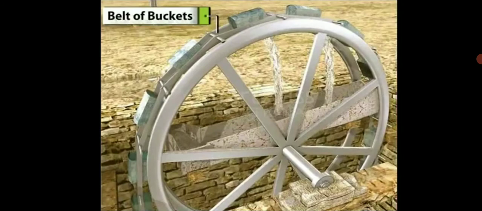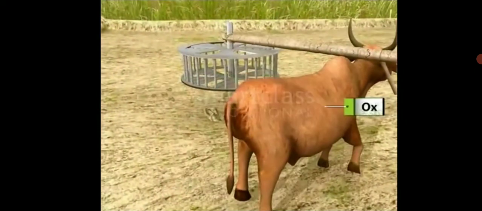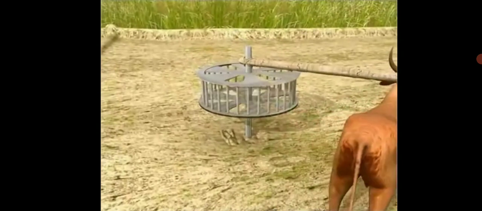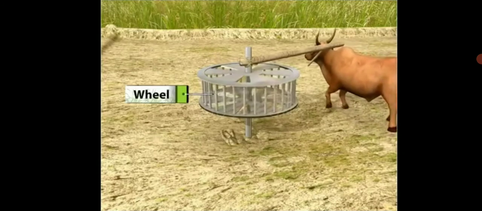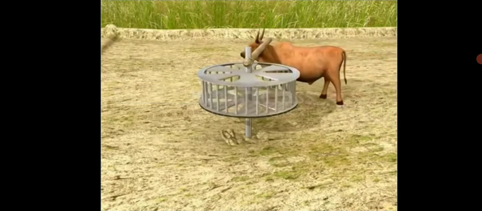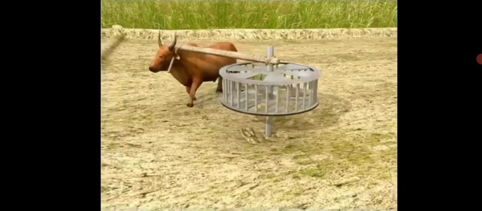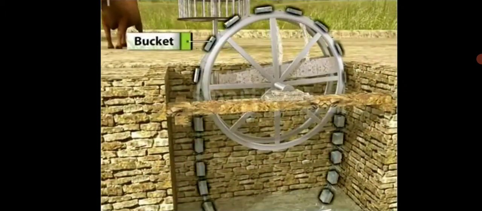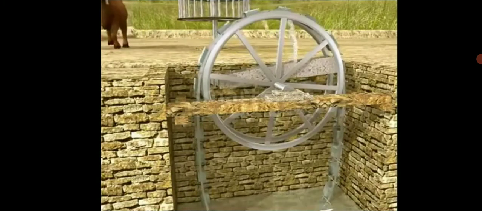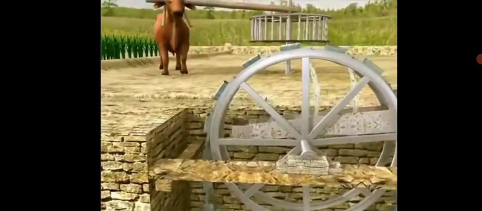It involves the use of two large wheels joined by a belt on which a number of water pots collect water from underground. The wheel is traditionally turned by large animals such as oxen. An animal is used to rotate an axle. This axle is connected to gates, and those gates are connected with the circular object. The circular object is present near the water and another near the land surface. Chains with the pots are connected with the chain. So when the animal rotates, the gates and the circular object rotate and make the chain with the pots rotate.